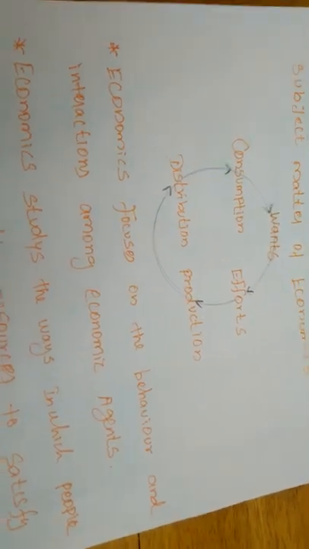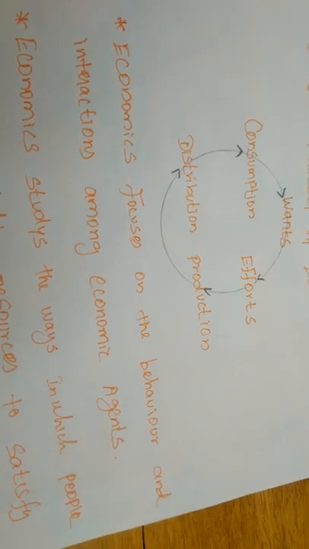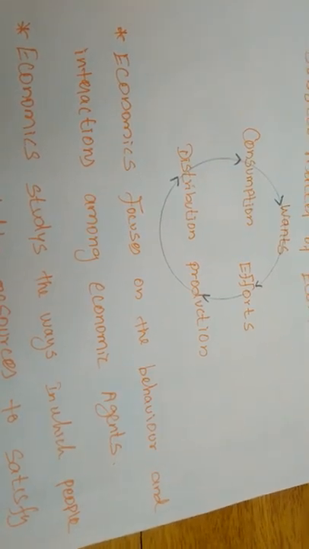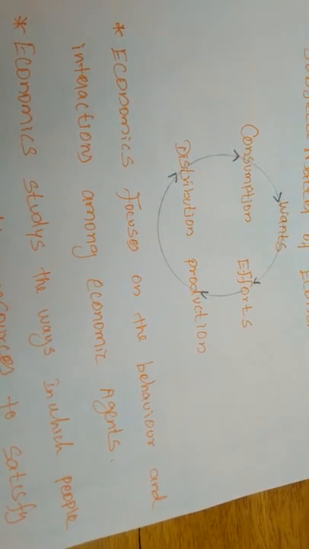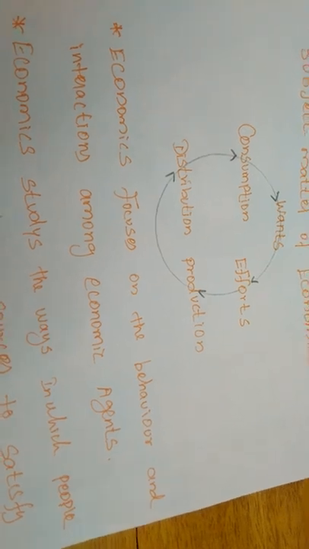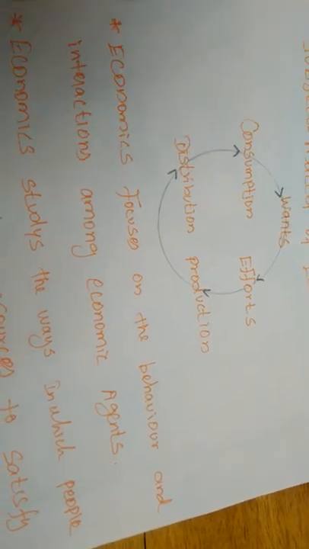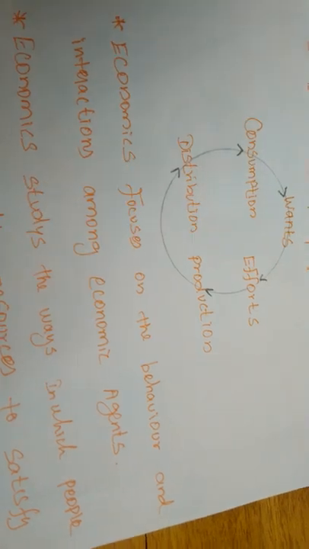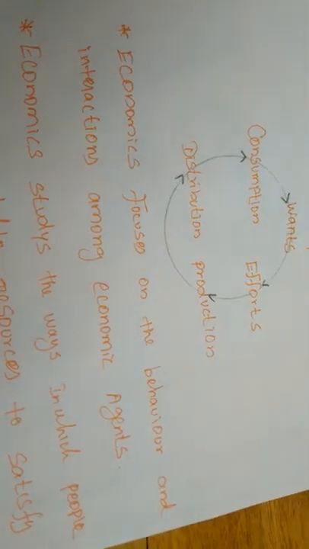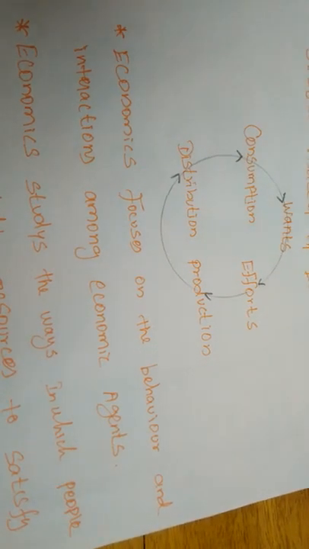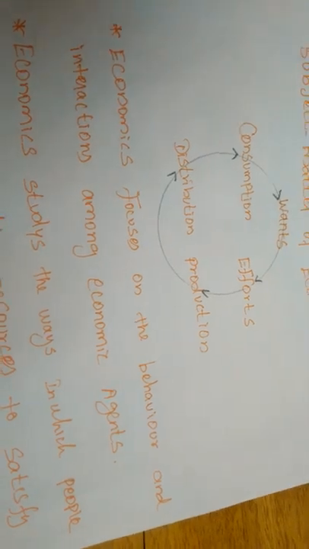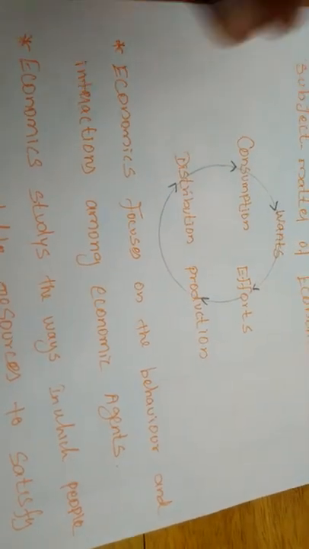When they are adopting the factors of production to produce enough commodities, he takes one effort, that is the distribution of income among the factors of production. The factors of production mean land, labor, capital and organization, right? So the four factors of production are involved to produce enough commodities by the producers.